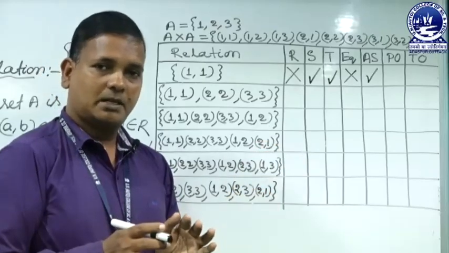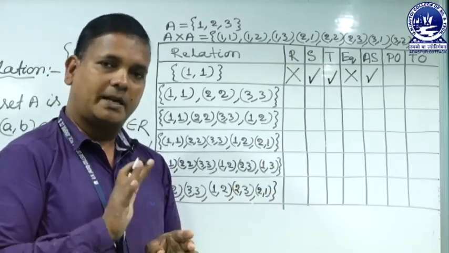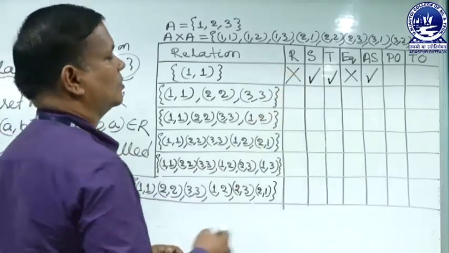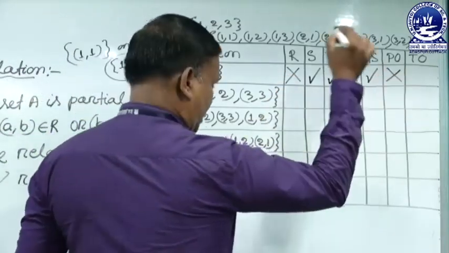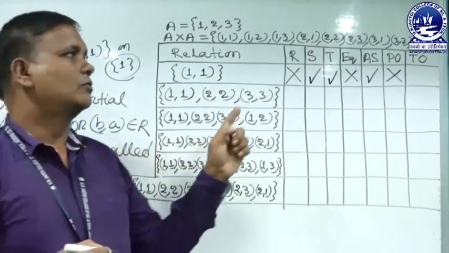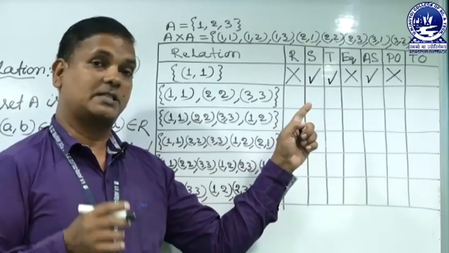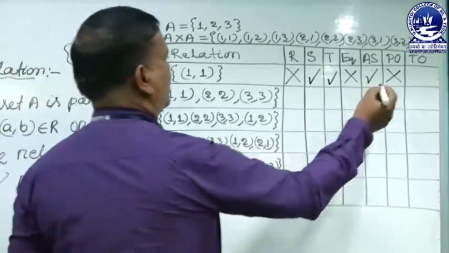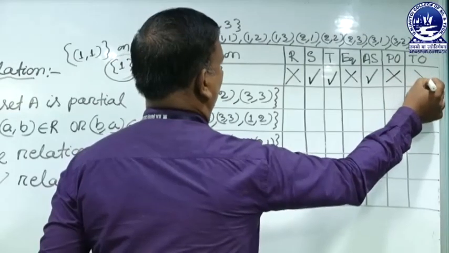What is the condition of partial ordering? Reflexive, antisymmetric and transitive. So, it is not reflexive, so not partial ordering. Earlier we discussed that total ordering is partial ordering along with some extra conditions. So, it is not partial ordering, so that implies it is not total ordering.